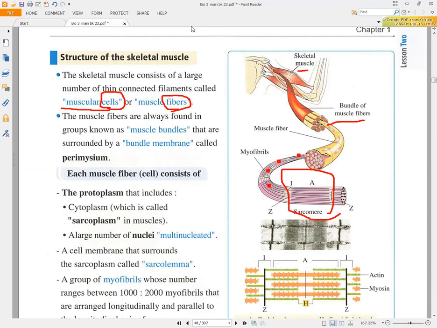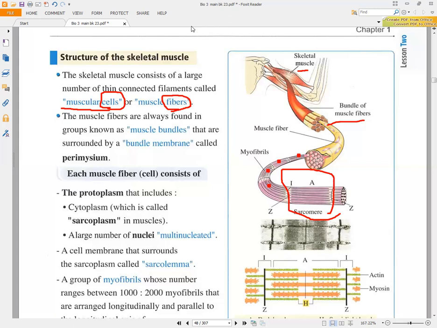Also, you have to know a very important note: the muscle fiber or the muscular cell, the building unit and the structural unit for the muscle, contains cytoplasm. And the cytoplasm contains organelles, and also we will have inside it a nucleus because it's a living cell. So we will have first the protoplasm.